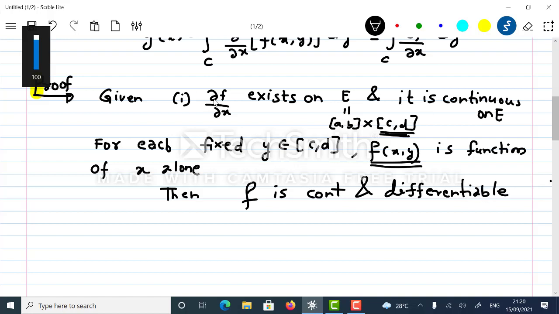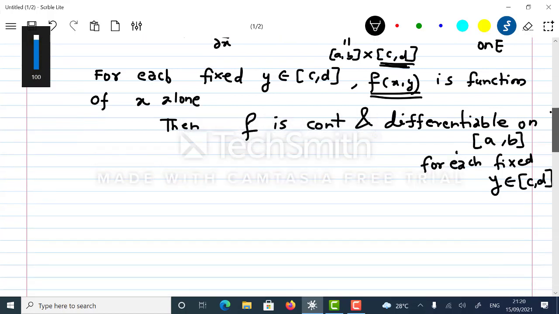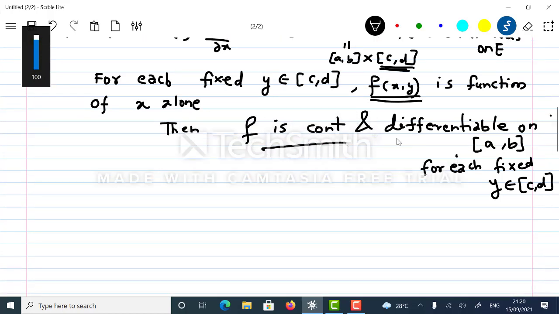Why am I saying differentiable? Because dou f by dou x exists when you fix y. So when you fix y, you are talking about the closed interval [a, b], differentiable on the closed interval [a, b] for each fixed y belonging to the closed interval [c, d]. Right. So f is continuous, f is differentiable, so you can apply Lagrange's mean value theorem.